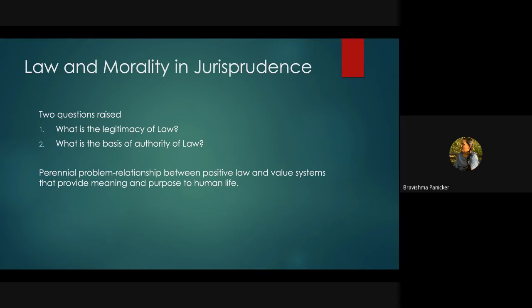In order to live in a society, there must be a proper relationship between the positive law and the value system. We cannot completely rely upon law or completely rely upon our moral values, but there must be a correlation, and we need to maintain a balance between morals and society. Then only can we have an orderly society.